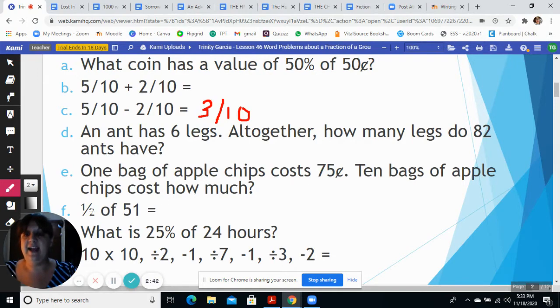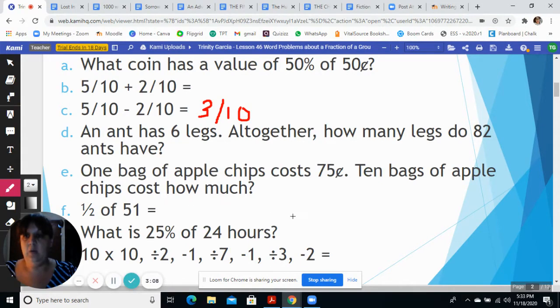What is half of 51? Well, we know that half of 50 is 25, right? Because we said up here that a quarter is 50% of 50 cents and a quarter is 25 cents. So we know that half of 50 is 25, and then we would have to do half of 1. So our answer would be 25 and a half.